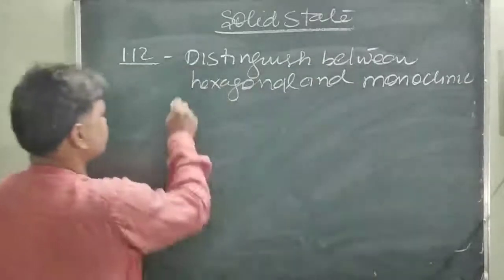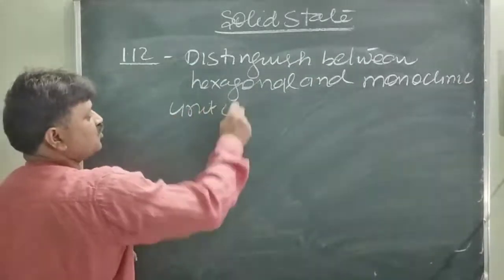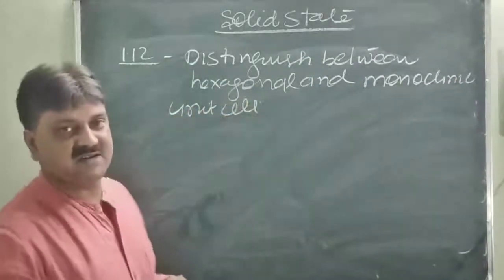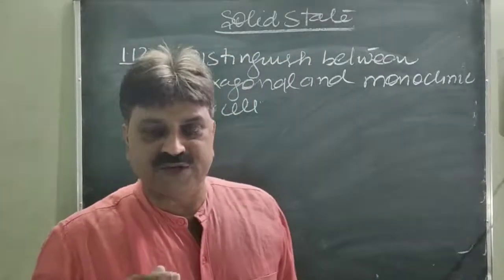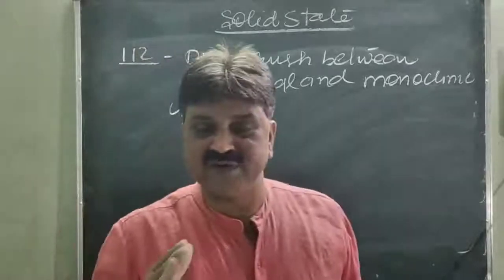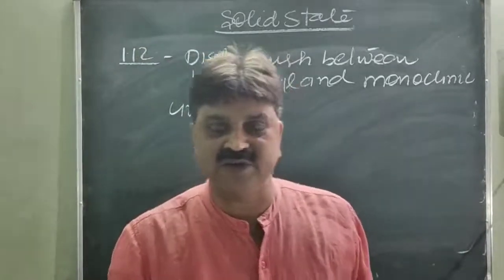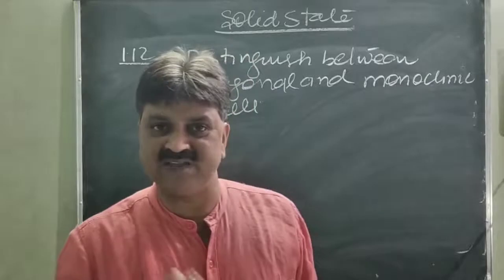Monoclinic unit cells. So you know that for unit cells there are 7 types of lattice crystals we have designated, which are different on the basis of the arrangement of the edge lengths as well as the bond angles.